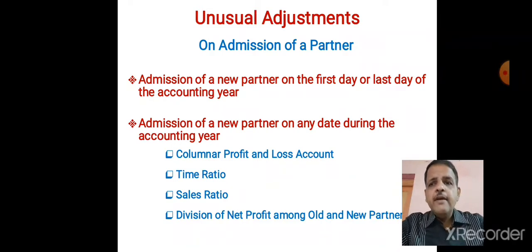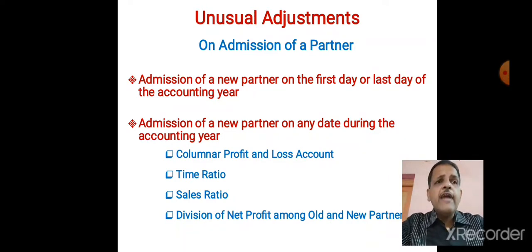But if that partner enters on any date during the accounting year, then that partner can get a share in profit earned after the date of admission to the year end. That effect we have to give.